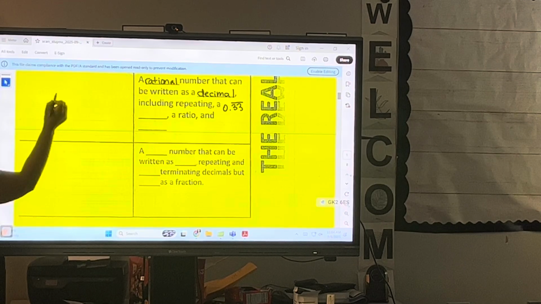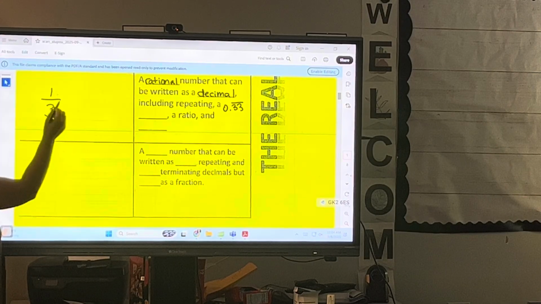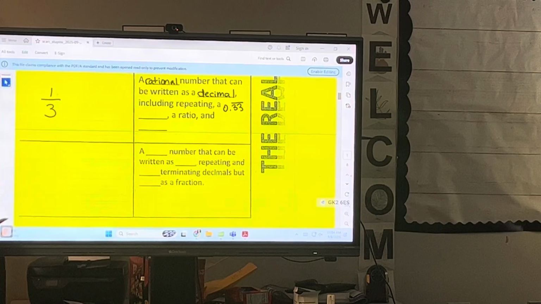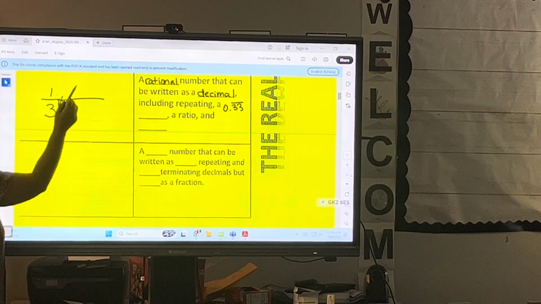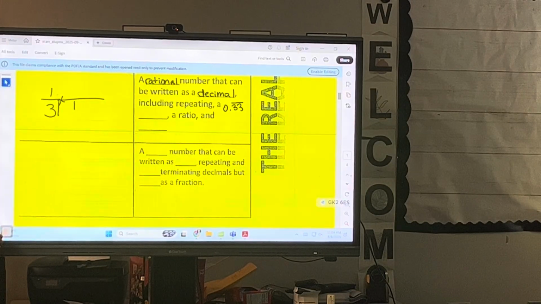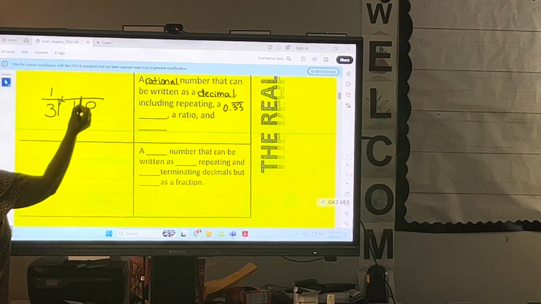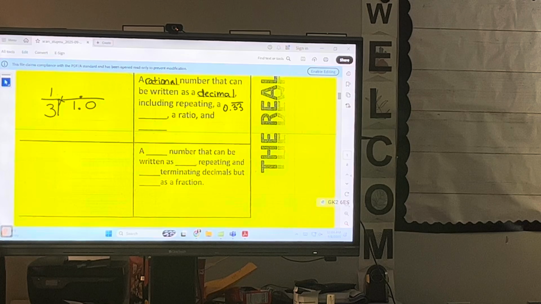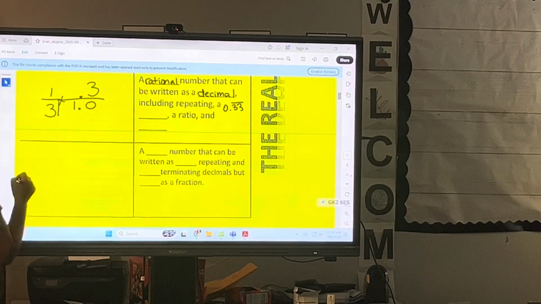Let me show you. So if I have 1/3, and what we're going to learn is how to change a fraction to a decimal, and we do that by doing division. Okay? So we divide. We put the top and bottom out, right? Numerator in, denominator out. Can I do 3 times a number to get 1 or almost 1? No. So I would have to add a decimal and a 0. And what do we do with our decimal? Bring it straight up. Now I can do 3. How many times can 3 go into 10? 3.